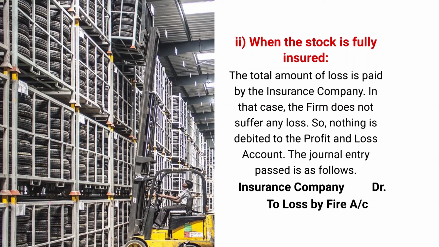The journal entry will be passed as follows: insurance company account debit to loss by fire, because the amount of loss we have to recover from the insurance company. So, unless the insurance company makes the payment of the loss, we will treat the insurance company as our debtor, and debtor is an asset and all the asset has the debit balance. Therefore, the account of insurance company would be debited.